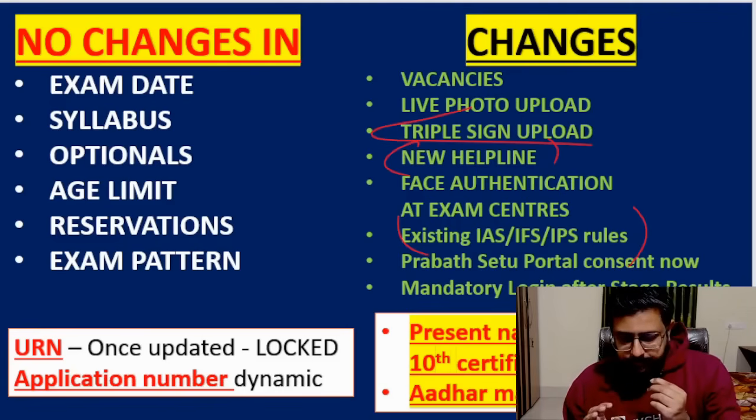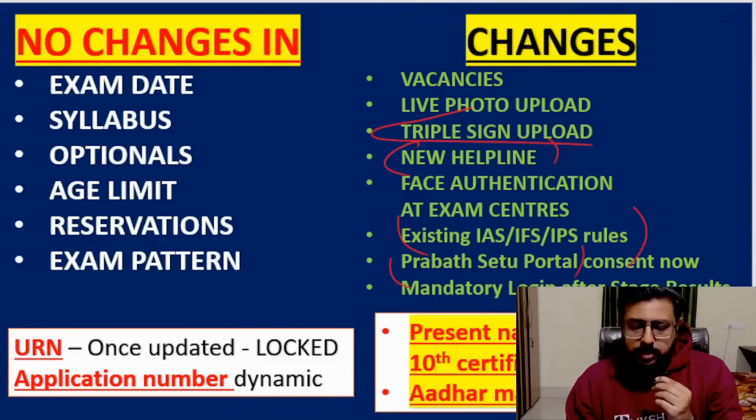Okay. And then this Pratibha Setu portal, if you know, where even though many people give the interview, everyone will not clear. Many will fail. So such people are recommended to other public sector companies. Usually during the interview time, they ask your consent. But now, while filling the form itself, your consent is to be given. You have to say, yes, I am okay with sharing my data with other public sector companies. That also will come on the form filling page.